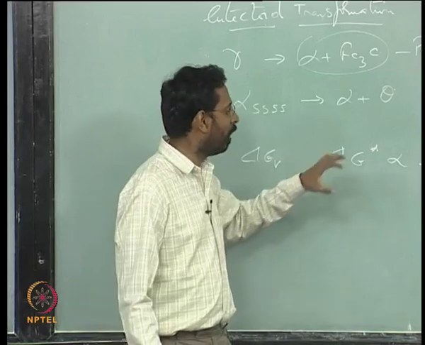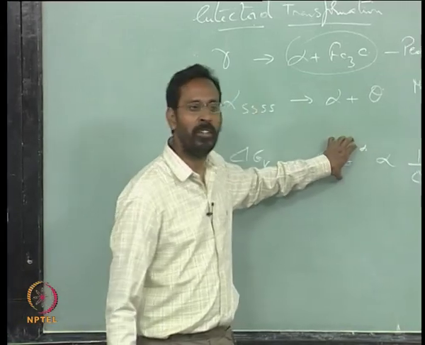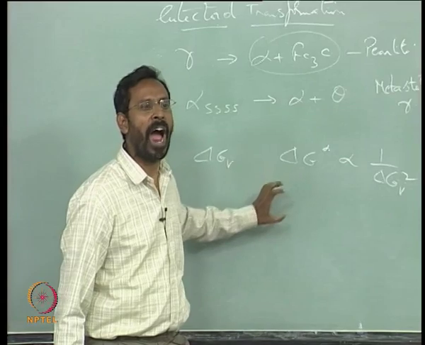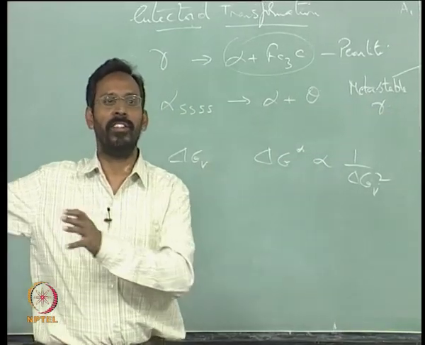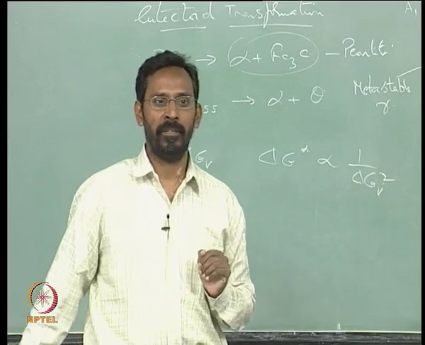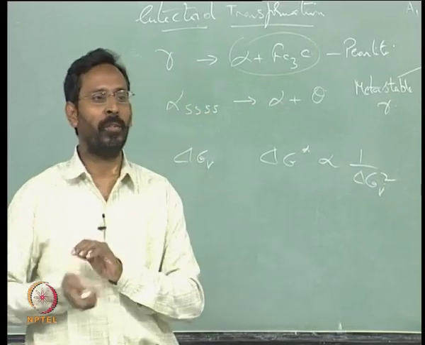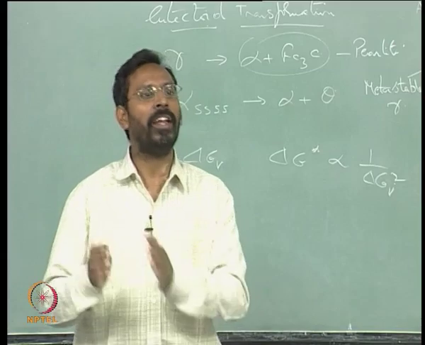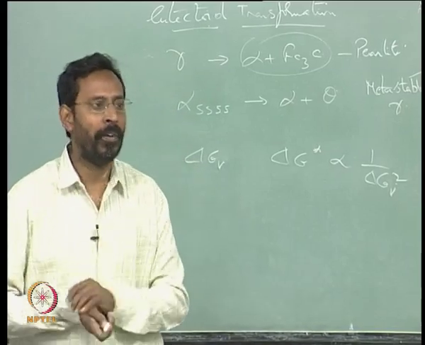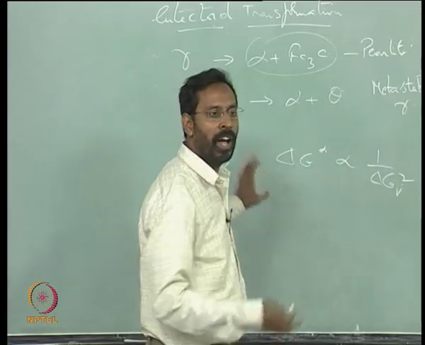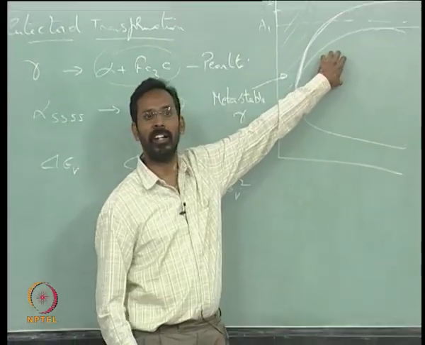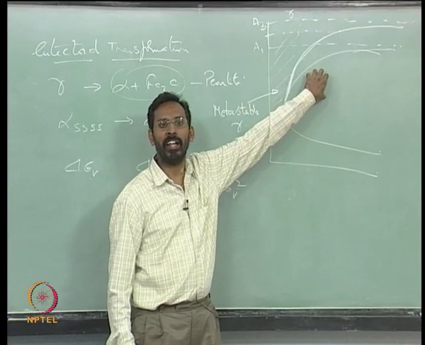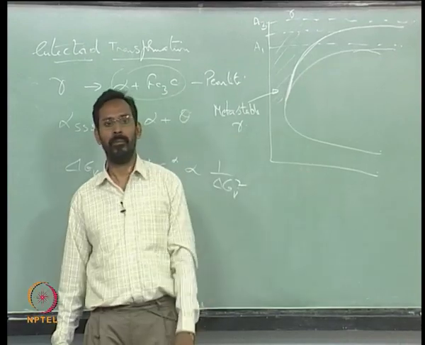There you would see that to this activation barrier that we are talking about, you need to add another activation barrier to really know the nucleation kinetics or growth kinetics. That second activation barrier is an activation barrier for diffusion. If you add that, then you get a full picture, otherwise this is not giving the full picture. That is the reason why you will see that in a TTT diagram the curve is a C shape.